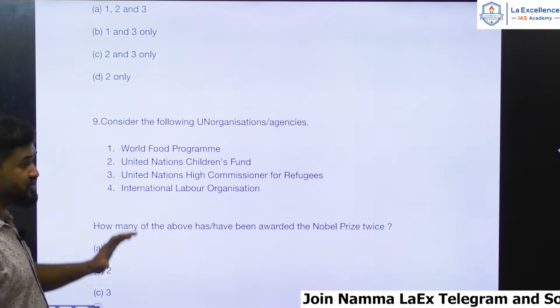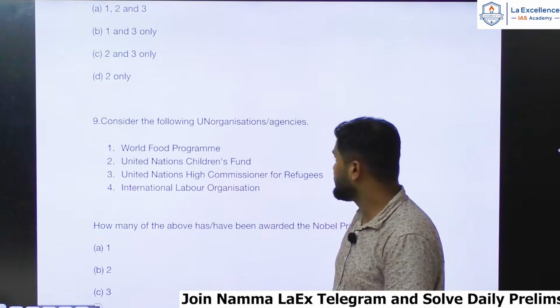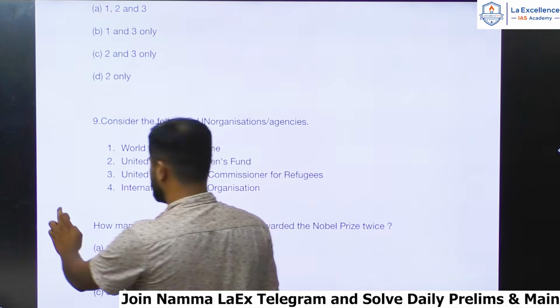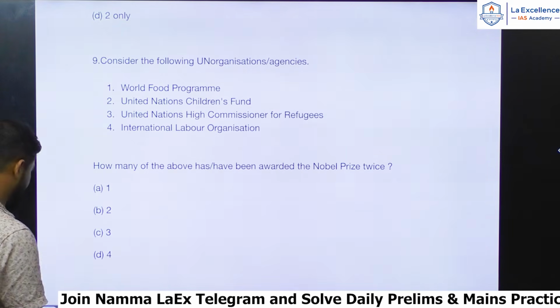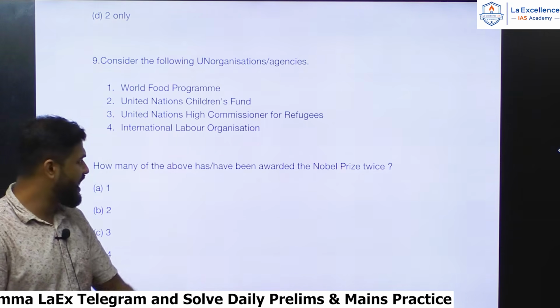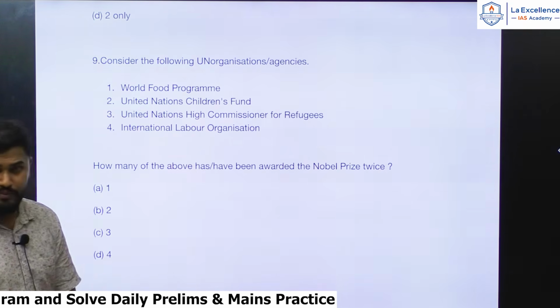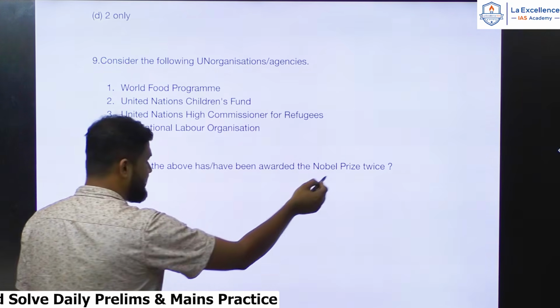Consider the following, next question, 9th question. Consider the following UN agencies and organizations. Okay, so 4 agencies have been given. How many of the above have been awarded the Nobel Prize twice?